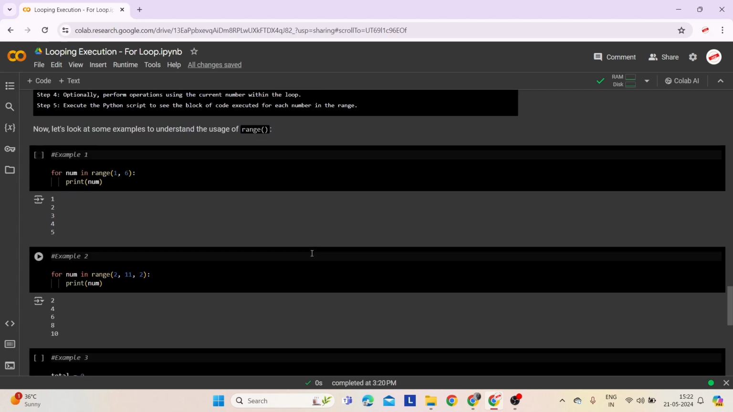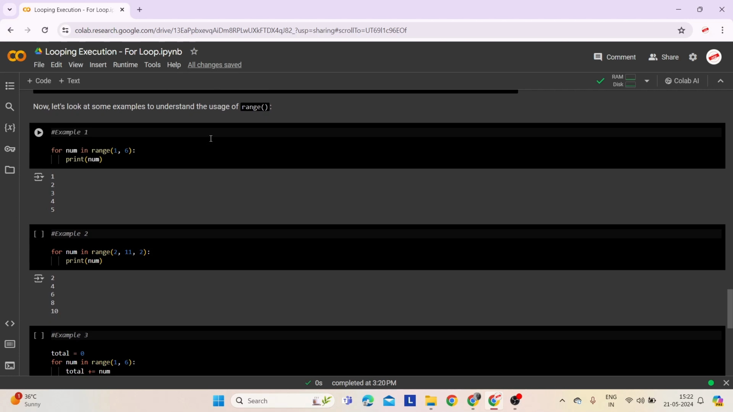Here are a few examples demonstrating the range function. In the first example, the range(1, 6) means the sequence starts at 1 and stops before 6. The default step size is 1. Range(1, 6) generates the sequence 1, 2, 3, 4, 5.